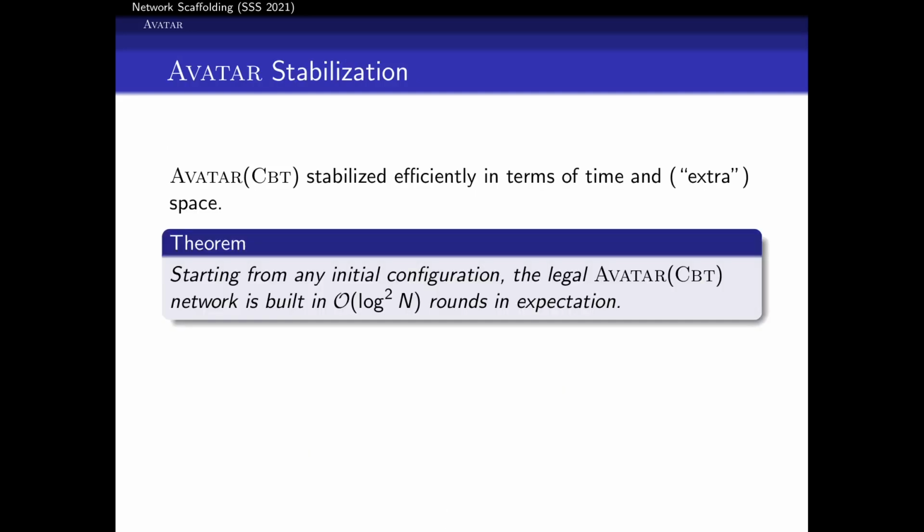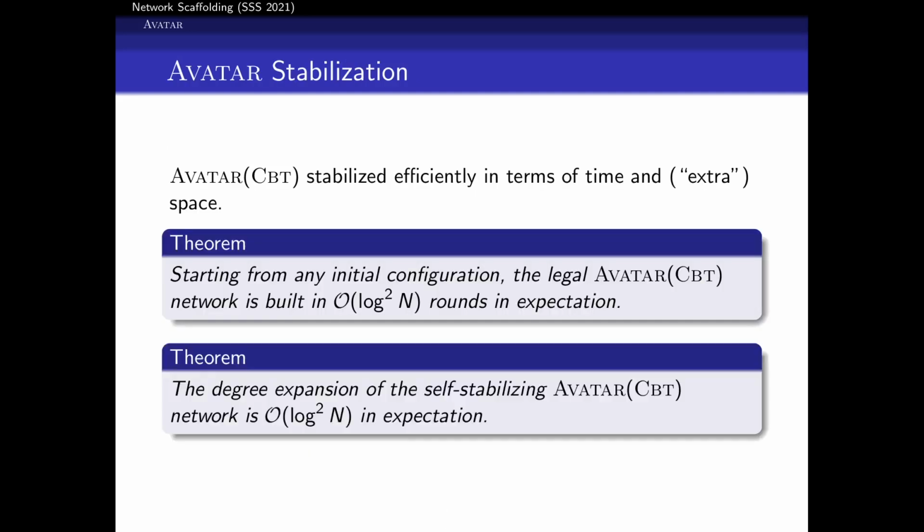It turns out we can actually build that complete binary tree relatively quickly. So we found that we can stabilize in order log squared n in expectation. There's some randomization in the algorithm there. And we can also make sure that our degrees don't grow too much unnecessarily, in particular log squared n in the degree expansion as well. And that's a pretty good result. That's polylogarithmic in the metrics that we care about.